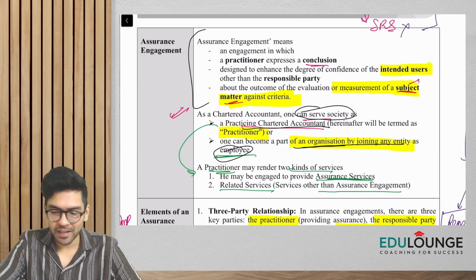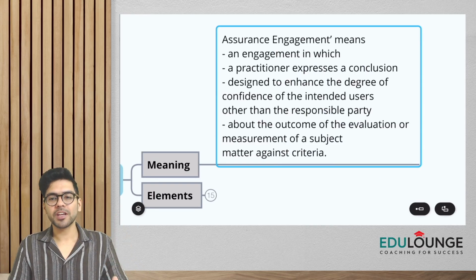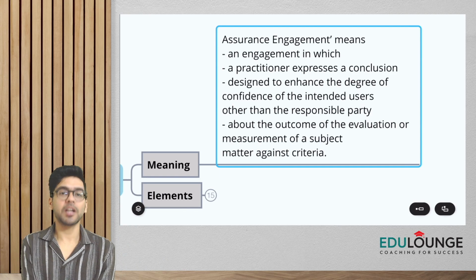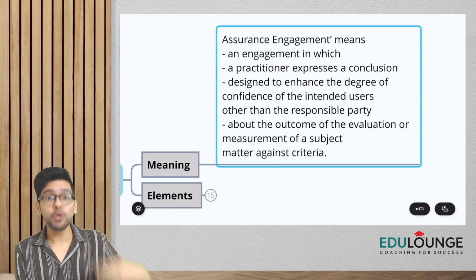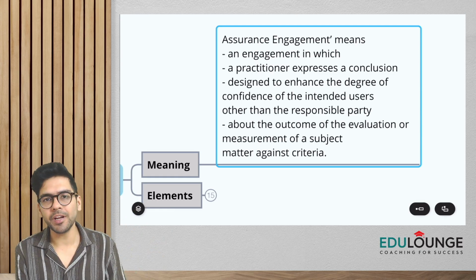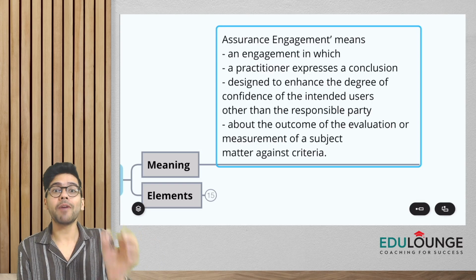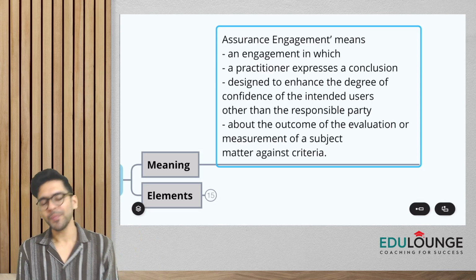I'm reading it again. Let me just go back to my charts. What is assurance engagement? It means an engagement in which a practitioner expresses a conclusion. This conclusion is given to enhance the confidence of intended users. So how will the practitioner give this conclusion? He is going to evaluate the subject matter against a given criteria. That's it.